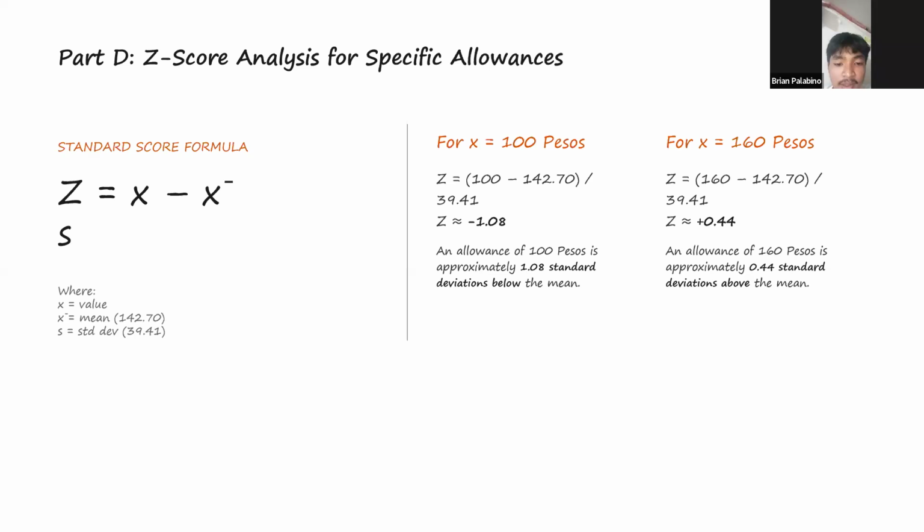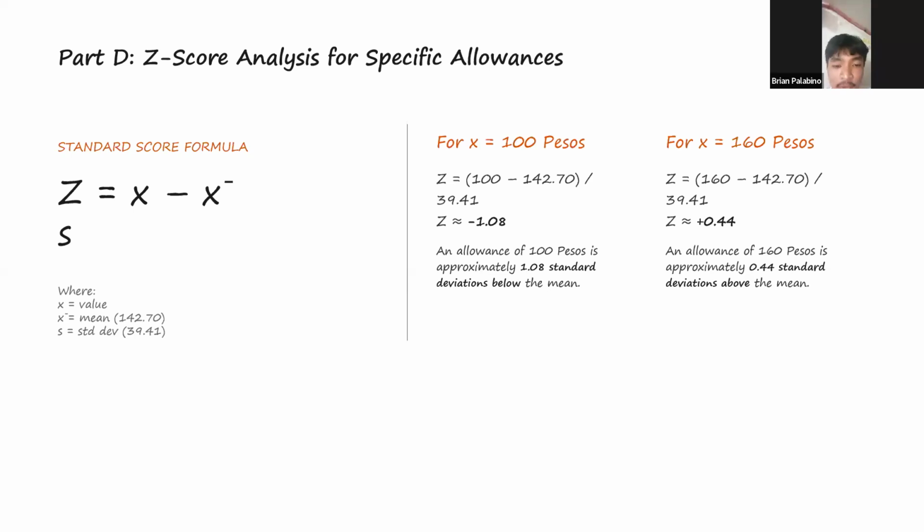For the 100 pesos, we substitute the values into the formula. 100 minus 142.70 divided by 39.41 equals negative 1.08. This means a 100 pesos allowance is approximately 1.08 standard deviations below the mean.